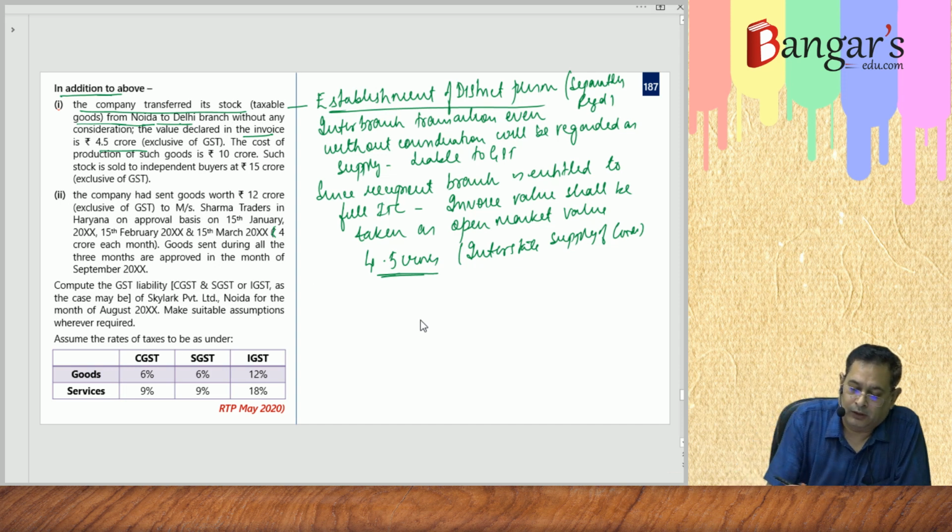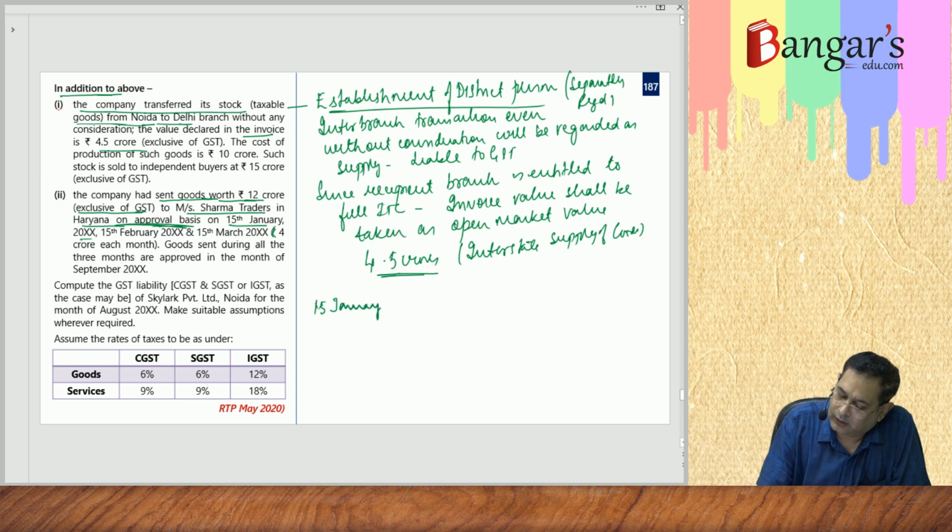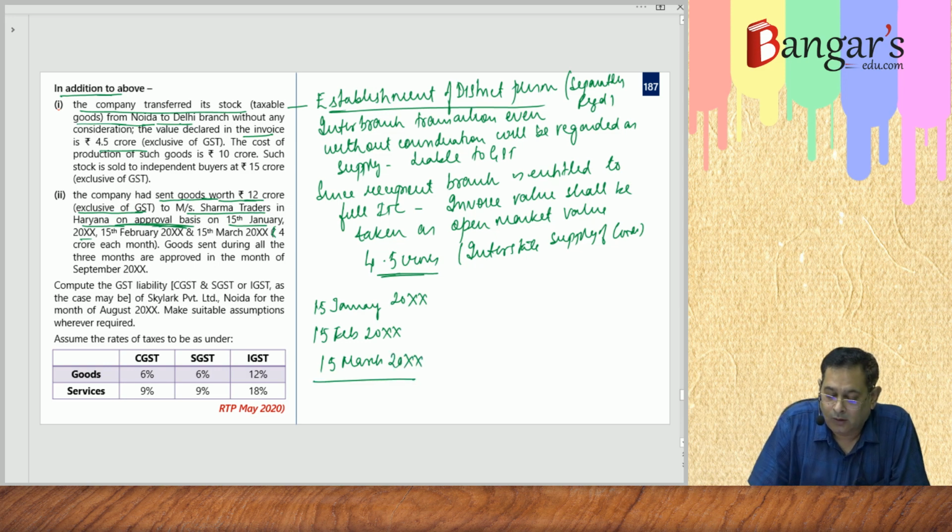Now the second point they are stating, the company has sent the goods worth 12 crores exclusive of GST to Messrs. Sharma Traders Haryana on approval basis. They have removed the same on 15 January, 15th February and 15th March, on approval basis, ₹4 crores each.